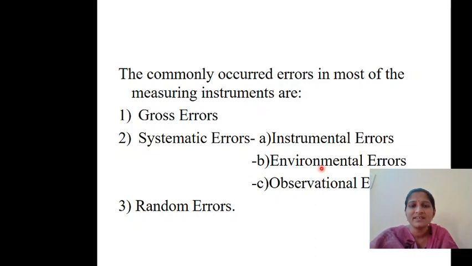And environmental errors means the errors which are occurring because of the external environment. So these are called environmental errors. The third one is observational errors. These errors occur because of taking readings by the observer. And next one, the random errors. Random errors do not have any particular reason to occur. These random errors can be minimized by taking a number of readings. So this is about the errors.